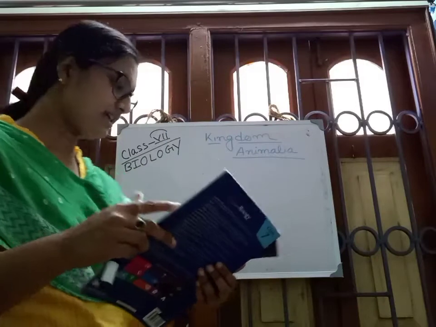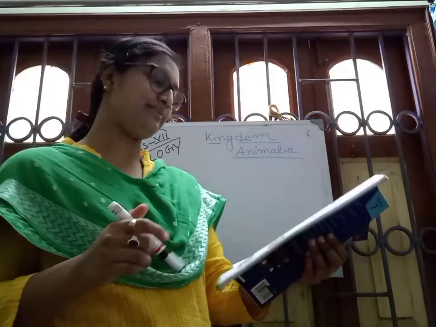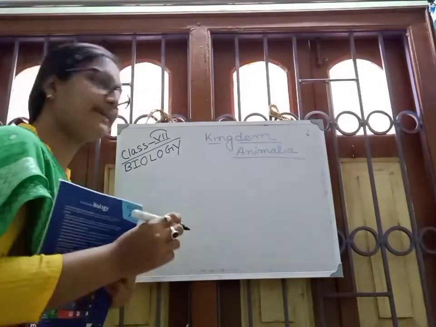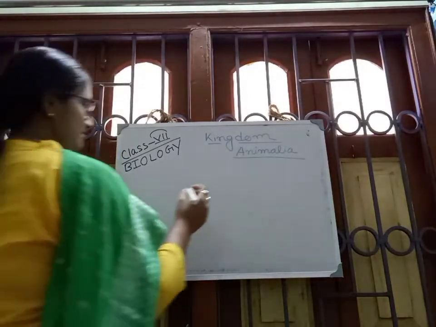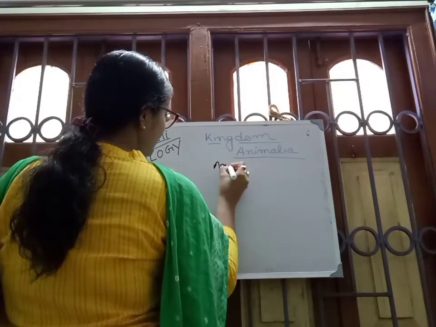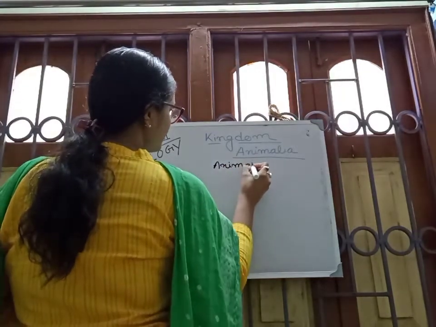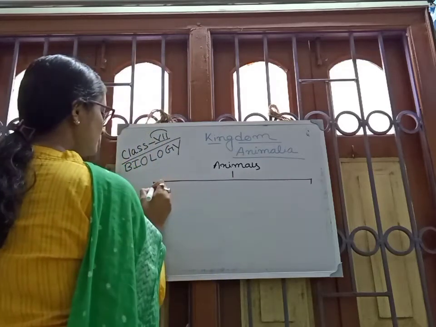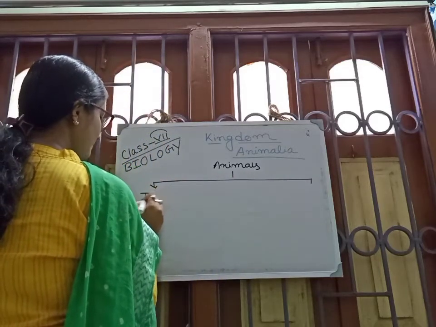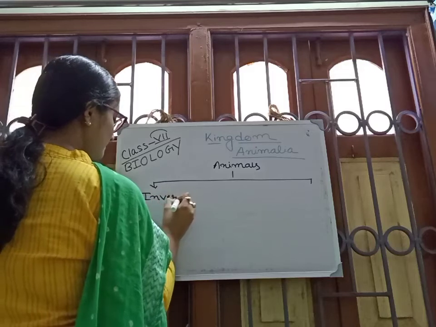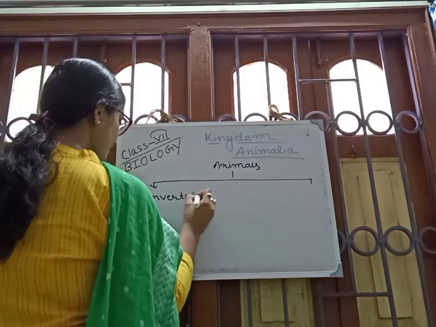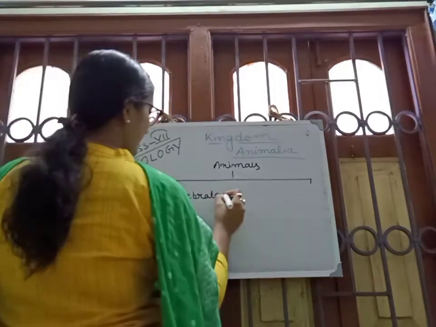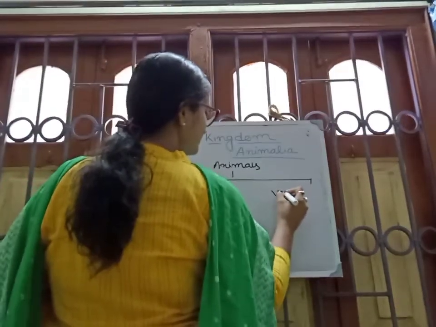For this reason, first, the classification of animals. Animals are of two types: invertebrates and vertebrates.